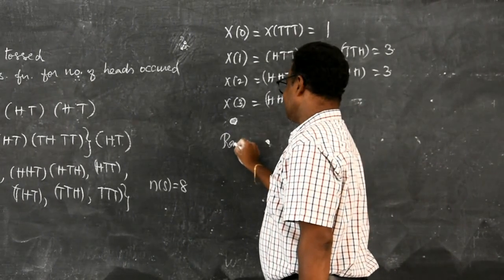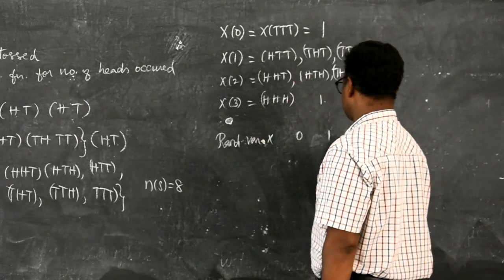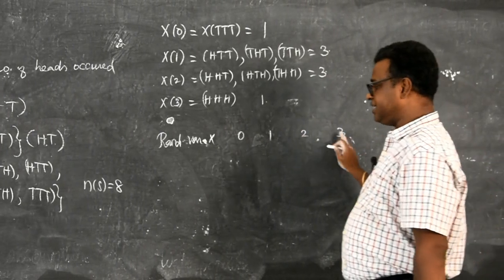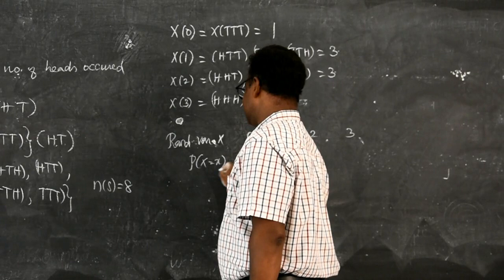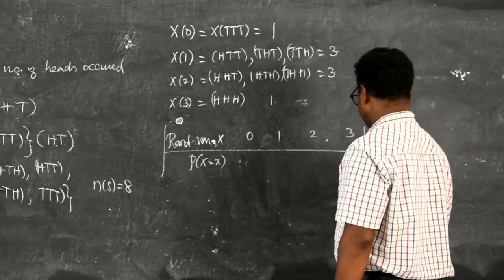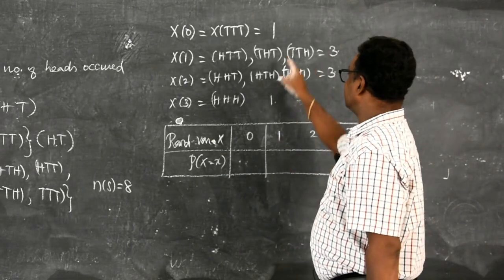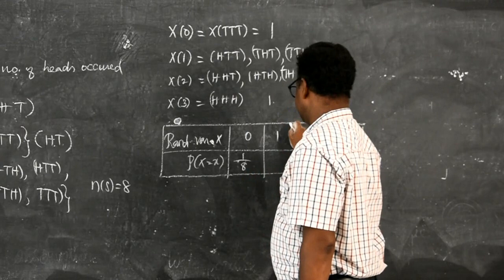Therefore, the random variable X takes values 0, 1, 2, 3: 0 heads, 1 head, 2 heads, 3 heads. Then the probability mass function P of X equal to x is given by, we can write in a table: for 0 it occurs one time out of 8, so it is 1 by 8.